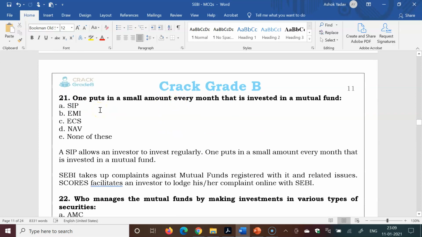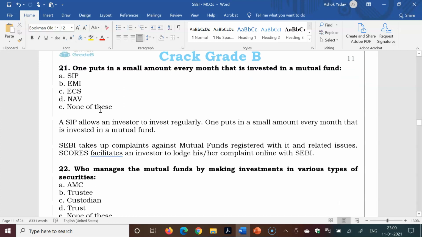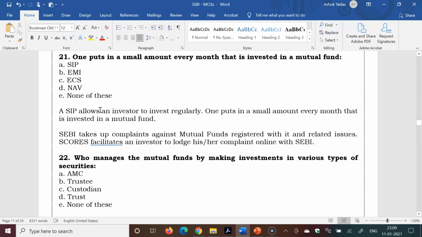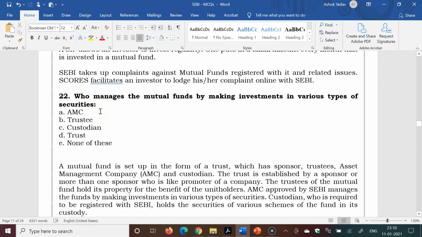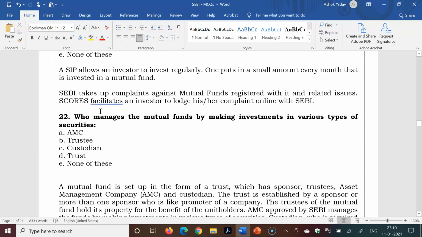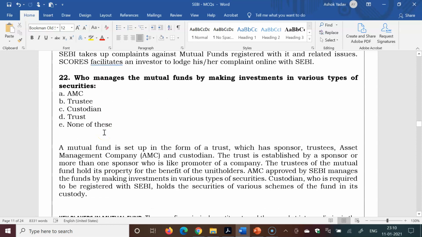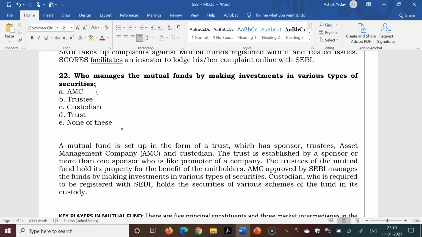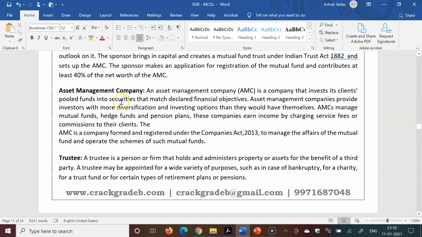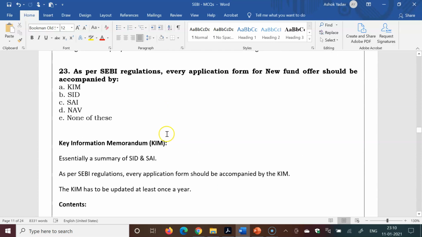Next question: one puts a small amount every month that is invested in a mutual fund, called SIP, EMI, ECS, NAV? So SIP, systematic investment plan, is the full form. Who manages the mutual fund by making investments in various types of securities? AMC, trustee, custodian, trust. So AMC is the right answer. Asset management company is who manages the mutual funds. Details you can read from the document.